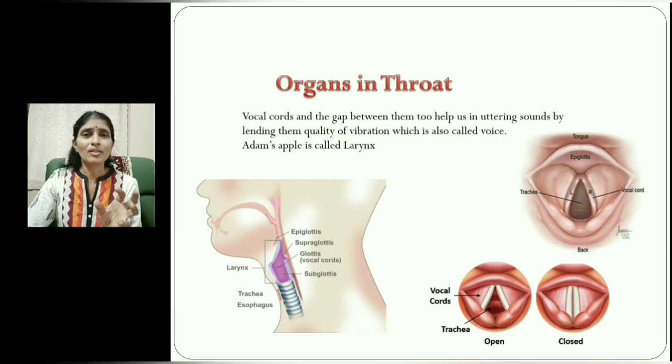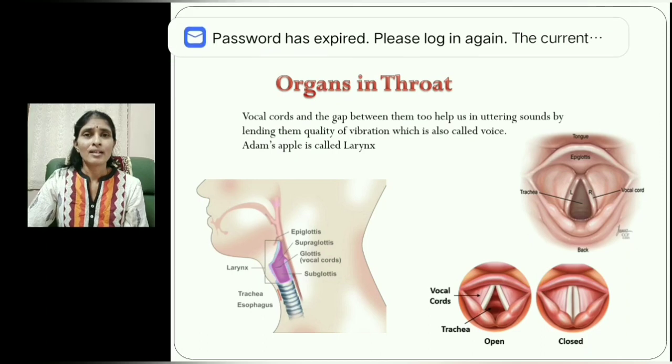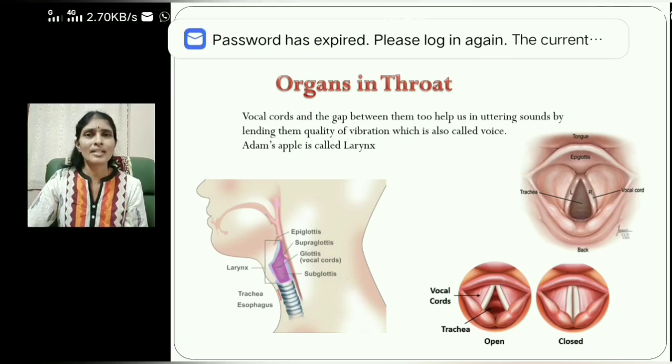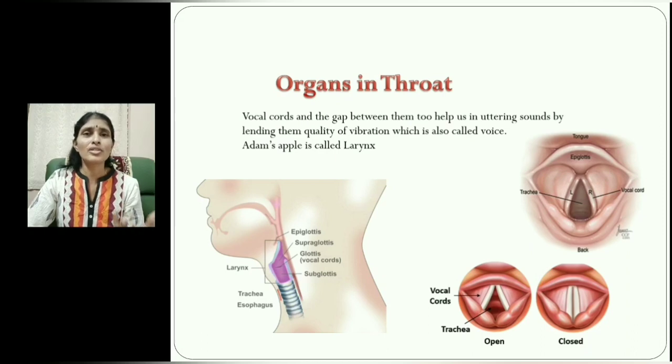We write the word ROSE, but we pronounce it as rose with a za sound here, and SHAPE. We write the letter S here, but we pronounce it as shape, that is the sha sound. And SEA, C, as usual, it is C. So with that single letter we have various sounds. That's why we need to study what are the organs which are supportive for us to utter sounds.